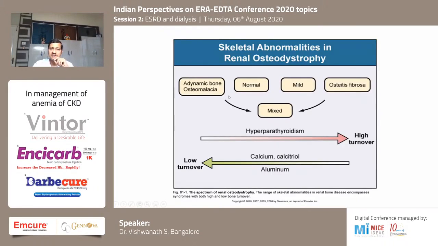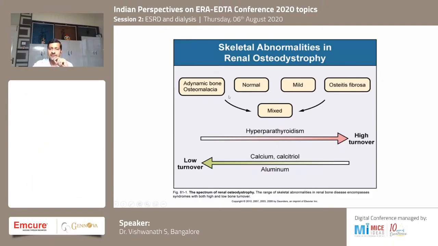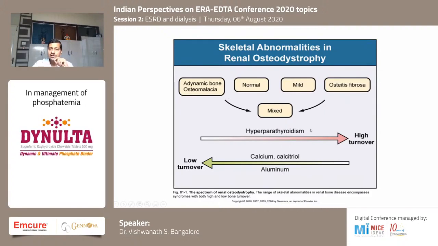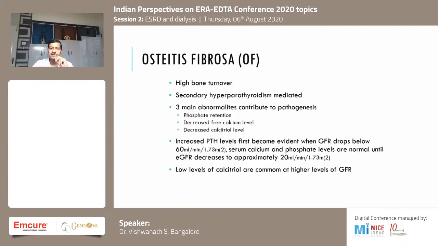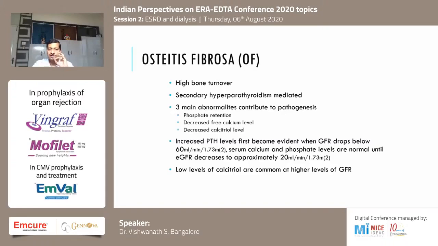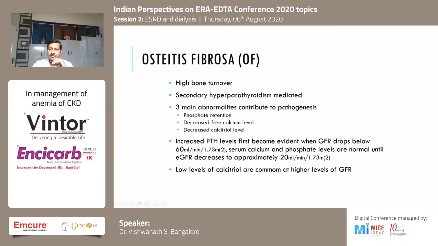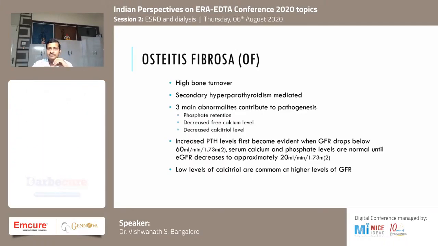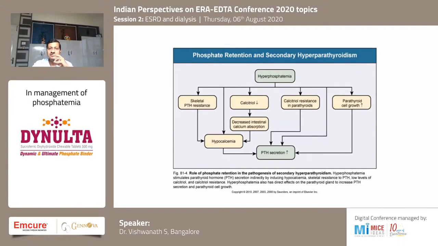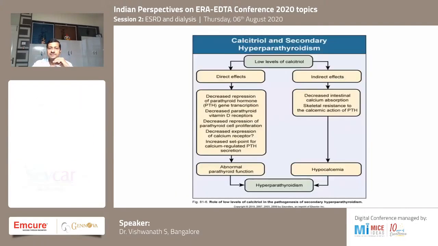It starts with adynamic bone disease. It can vary between normal and osteitis fibrosa, and depending on what interventions we do, the bone may go either towards adynamic bone disease or towards osteitis fibrosa. Basically, secondary hyperparathyroidism leads to osteitis fibrosa because of phosphate retention, decreased free available calcium, and decreased calcitriol. Usually it starts when the GFR drops to less than 40 ml and becomes more significant once the GFR becomes less than 20 ml. This again is the pathophysiology: basically hyperphosphatemia and hyperparathyroidism, which lead to the bone disease.